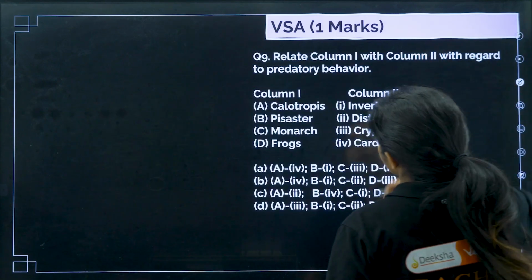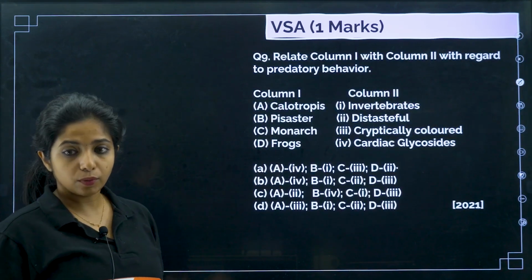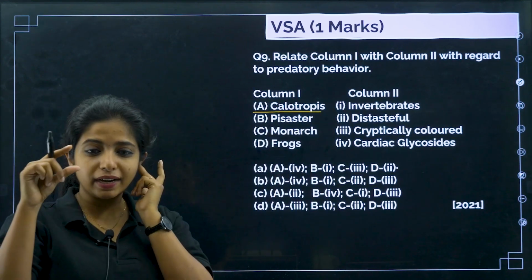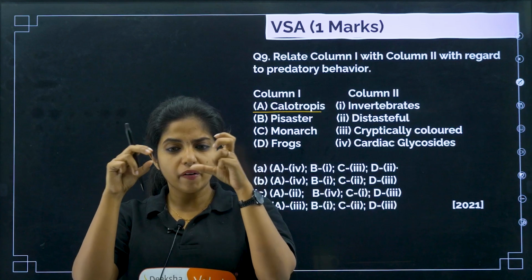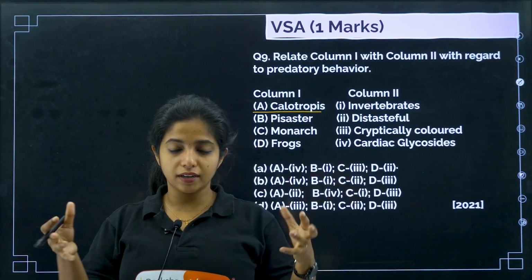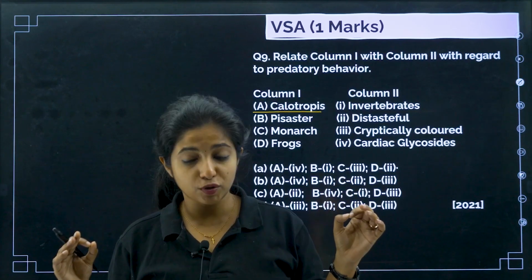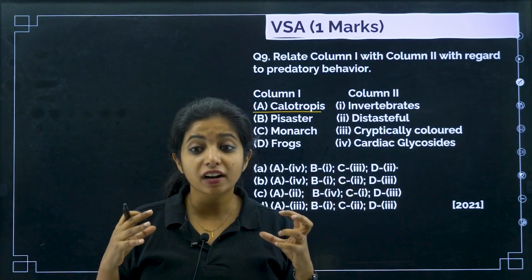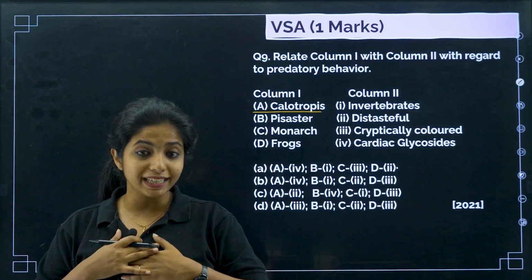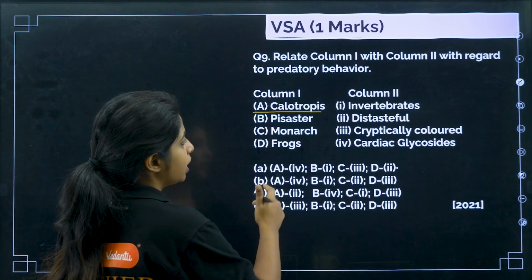Chalo. Next question. Relate column 1 with column 2 with regard to predatory behavior. What type of behavior does it have? Calotropis. Now, Calotropis, you might have seen the white colored flower. It does not look like a flower, it looks like a bud. It is there all around. If you move around here and there, you will find this Calotropis. Calotropis is really famous because it has a lot of cardiac glycosides which is going to affect the organisms which come and feed on it. So they are going to release some toxic thing, that is cardiac glycosides, my dear children.